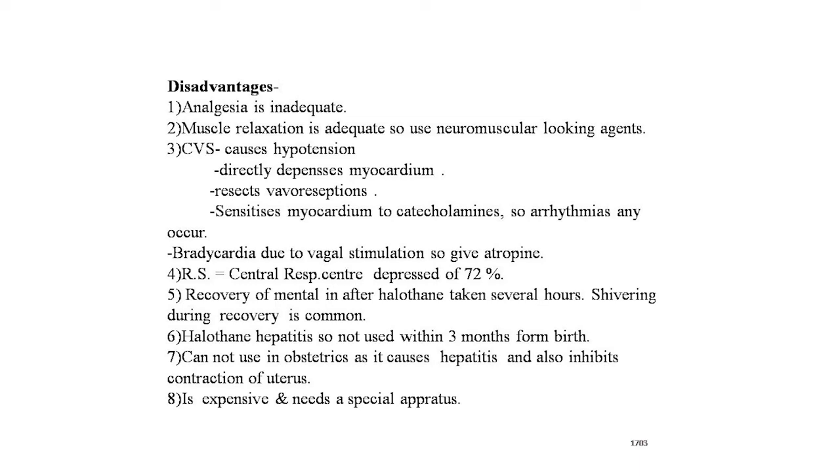Halothane hepatitis, so it is not used within 3 months of a previous exposure. It cannot be used in obstetrics as it causes hepatitis and also inhibits contraction of the uterus. It is expensive and needs a special apparatus to use this drug. These are the disadvantages of the general anesthesia drug.